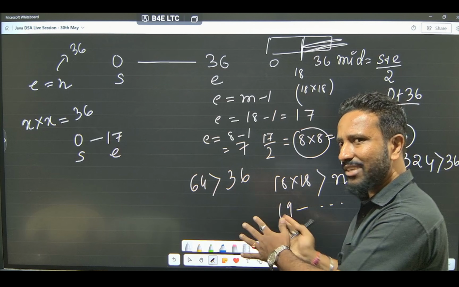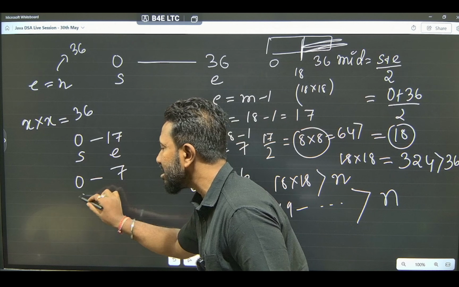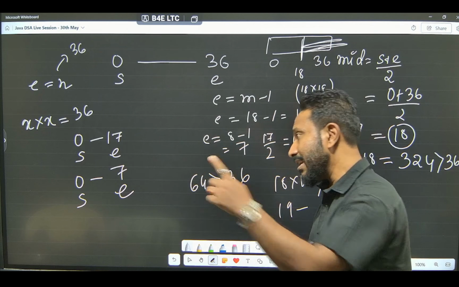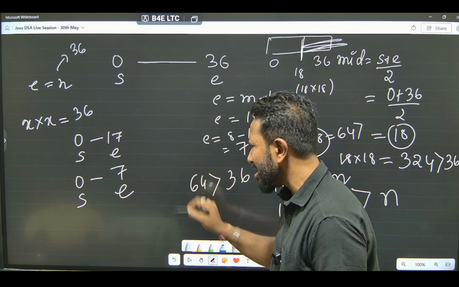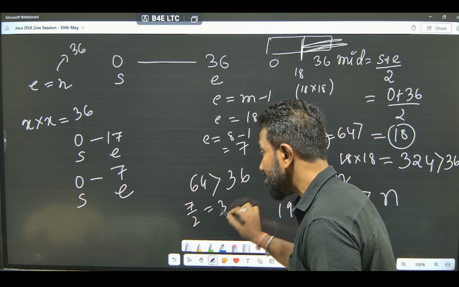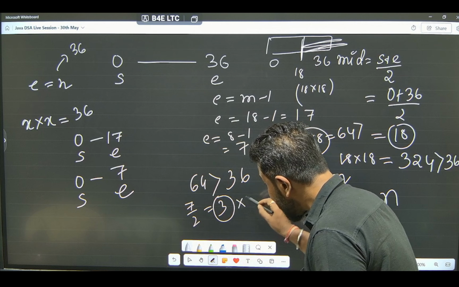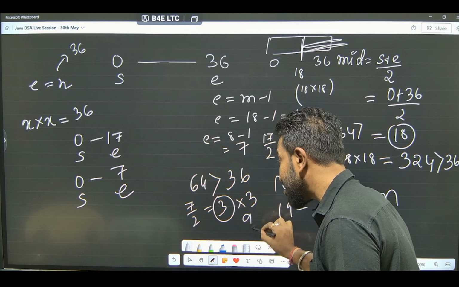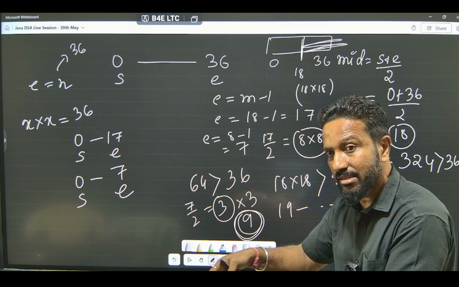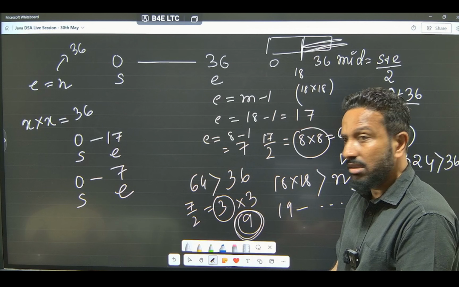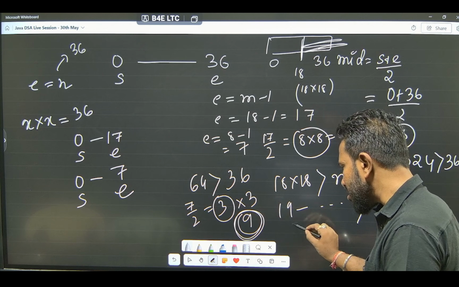Try to understand. We are actually getting close to our answer now. Fine, we got 0 to 7 now. Start is 0, end is 7. Now calculate the mid again. 7 by 2 will be 3. Observe carefully now. I am now doing 3 into 3. 9. 9 is not the answer. Mind you, 9 is not the answer, but 9 is less than the answer. So, it can be a probable answer. What is our target? It is 36. We got 3 3s are 9. 9 is not the answer.